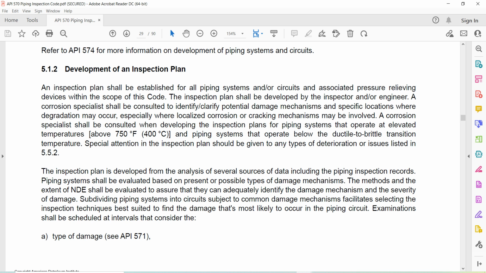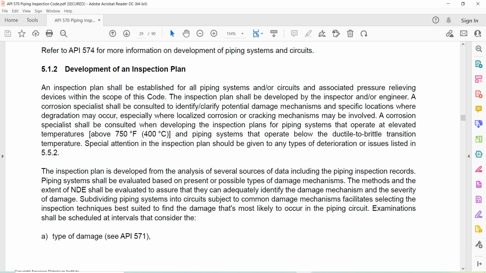An inspection plan is developed from the analysis of several sources of data, including piping and inspection records. Piping systems shall be evaluated based on present or possible types of damage mechanisms. The methods and the extent of NDT shall be evaluated to ensure that they can adequately identify the damage mechanisms and the severity of damage.